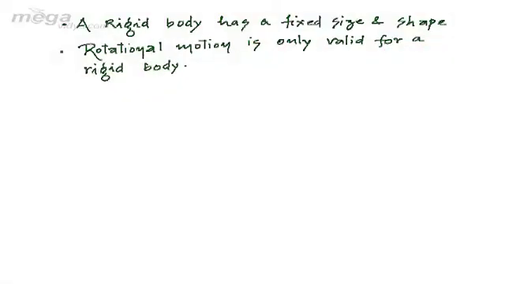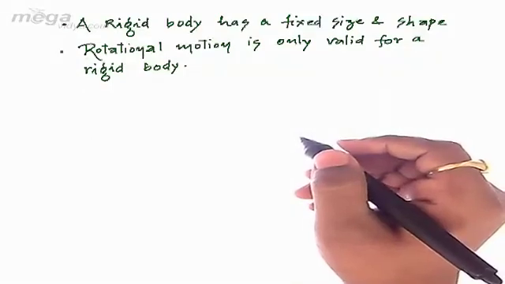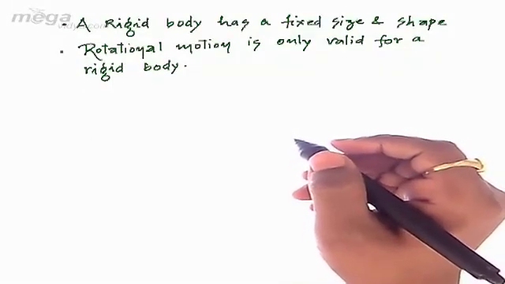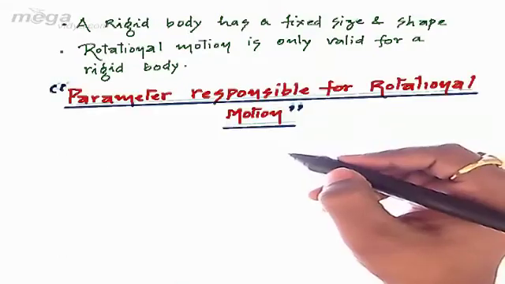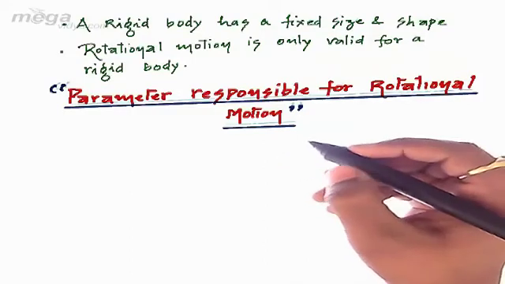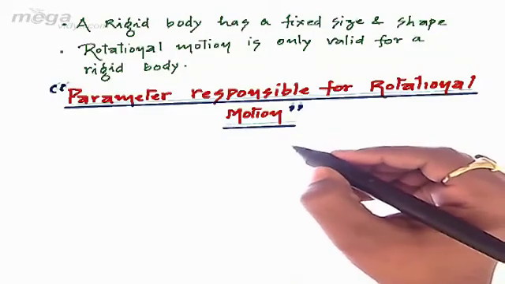The next thing which we need to explain is the parameters which are responsible for rotational motion. Practically we can see that a force applied on a door rotates it while it is fixed at the hinge, or a wrench can rotate a nut. So basically we can say that force is important for rotating the body.